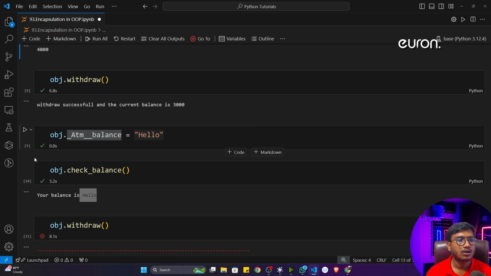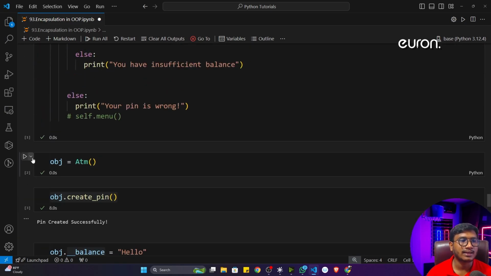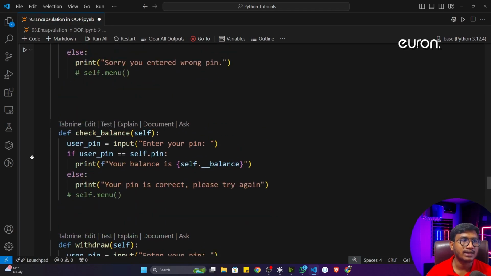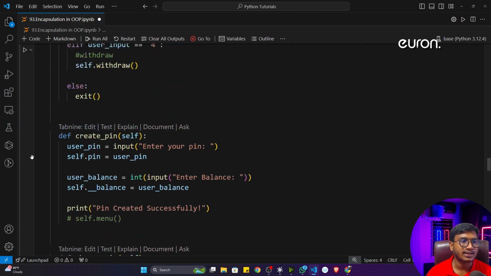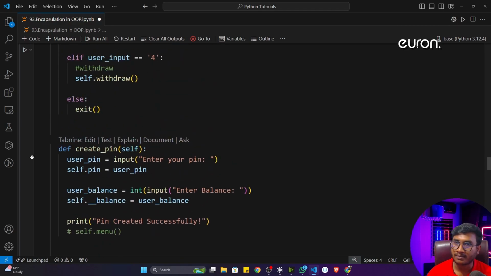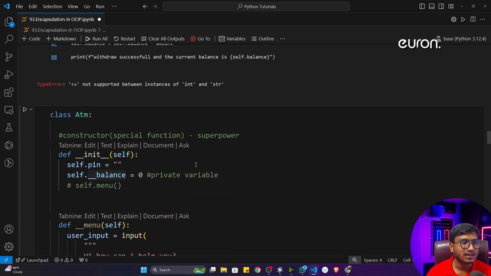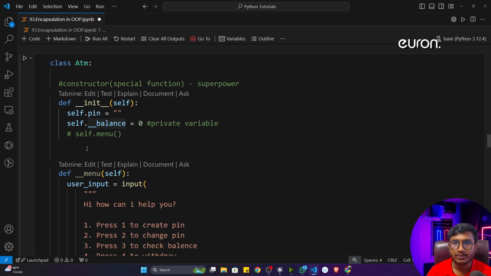Instead of that, you will use another concept inside encapsulation, which is nothing but the setter method and getter method. So in the next video we'll discuss what the setter method and getter method are, and with the help of that, how we can access the property of the private variable. This is the recommended way as a senior programmer.